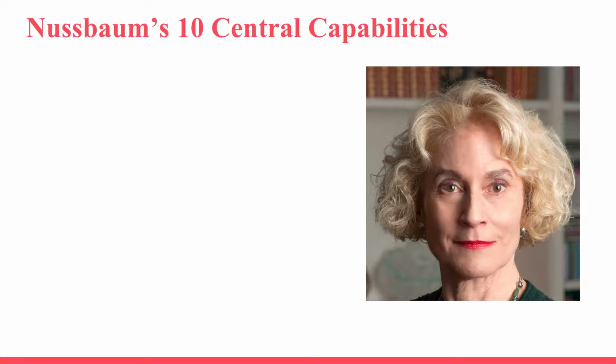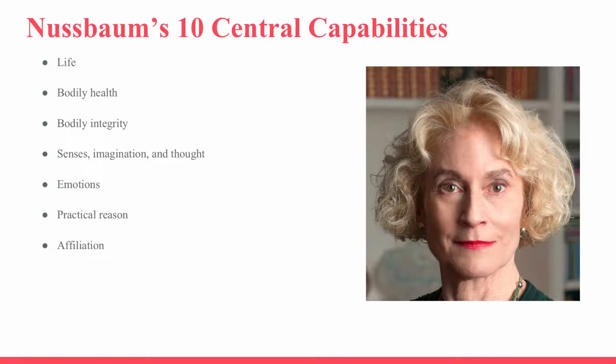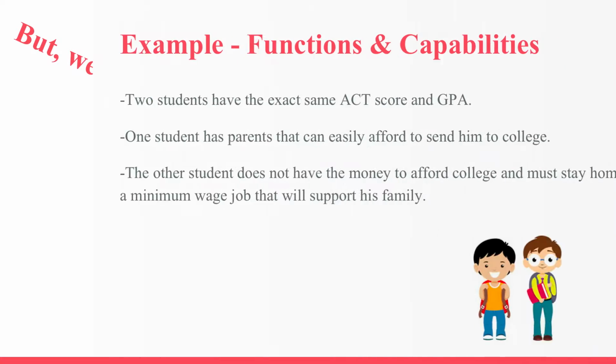Nussbaum argues that there are 10 capabilities that each citizen should obtain in a developed country. Citizens should have the right to a life that does not end prematurely, the right to make their own decisions concerning their bodies, and the right to feel emotions and have human connections, just to name a few. But we can't exactly measure all these things because capabilities are qualitative, and the government cannot create a system of measurements to define poverty based off of these things.